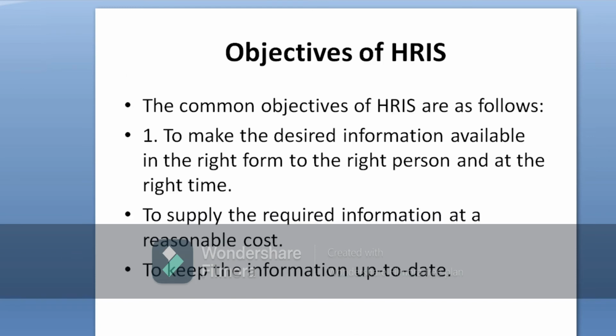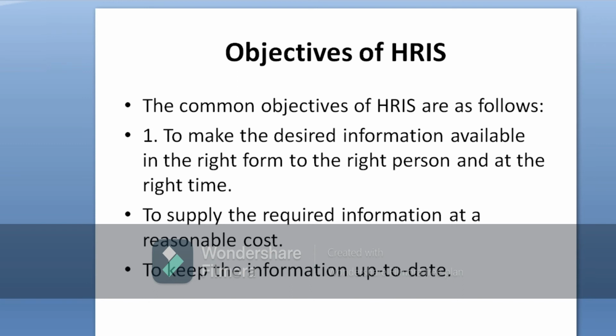So I move to the next slide, that is objectives of HRIS. There are various types of objectives of HRIS. Number one is to make the desired information available in the right form to the right person at the right time. Means HRIS maintains all the information in the right form and provides this information to the right person, that is the human resource manager or the top level managers, at the right time, so that these people can take the right decision relating to transfer, promotion, salary increment, payment of incentives, etc.